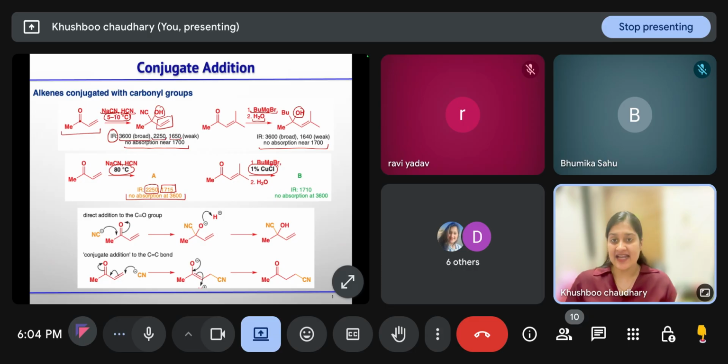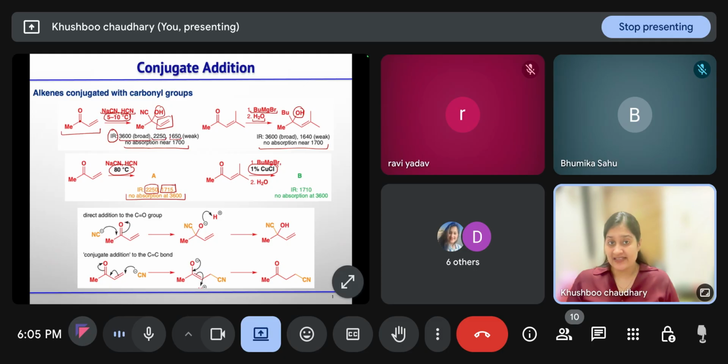So in this case, at 80 degrees Celsius, if we change the temperature, then the nucleophile is attacking in 1,4 fashion rather than 1,2 fashion. And as there is no absorption peak at 3600, this is a clear indication that alcohol is not forming in this case. The carbonyl is as such, just the nitrile is attacking at the 1,4 position and you will get the product.